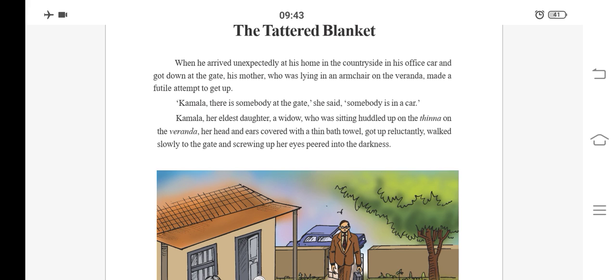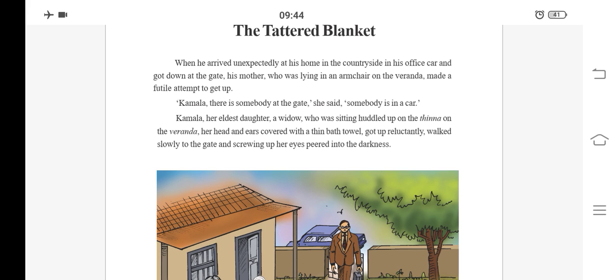Then she said, Kamala, there is somebody at the gate. So she tried to get up, but as she is old, she was unable to, and she was calling her daughter Kamala, saying that there is somebody at the gate and somebody in the car.